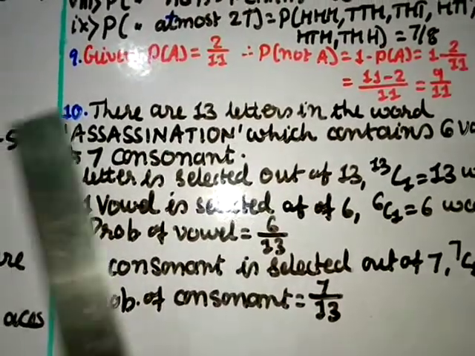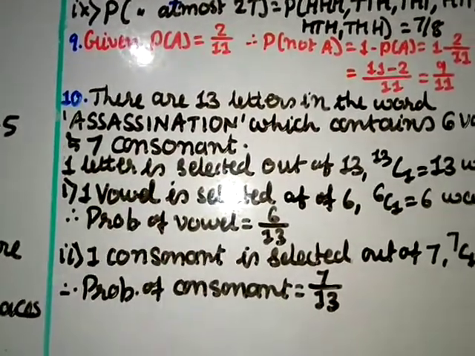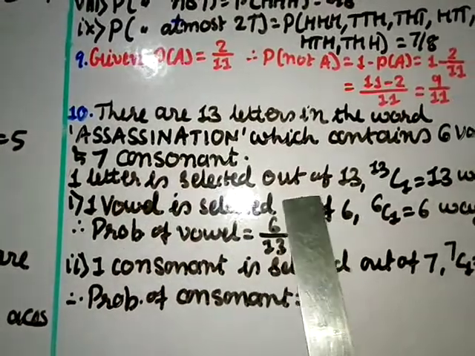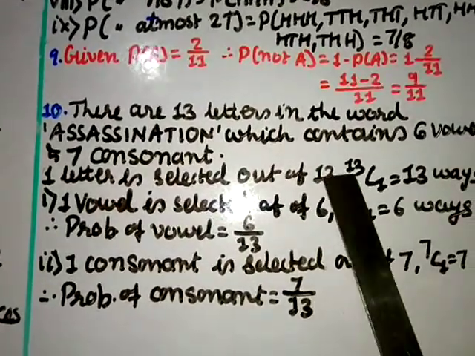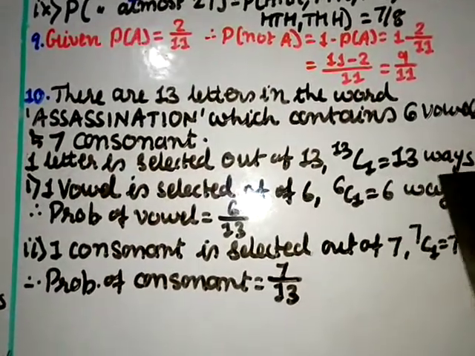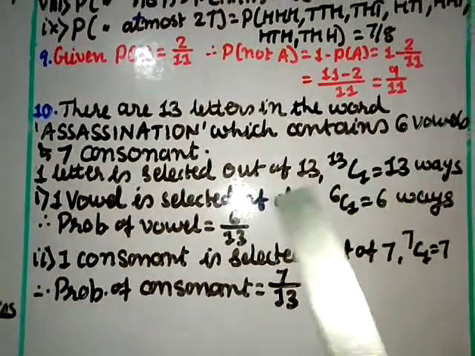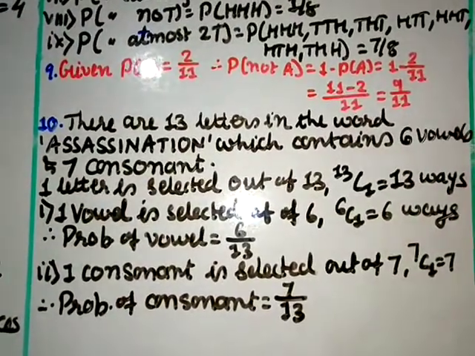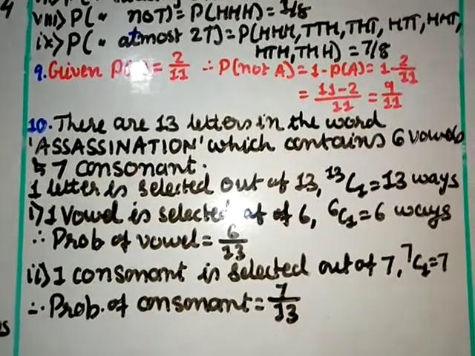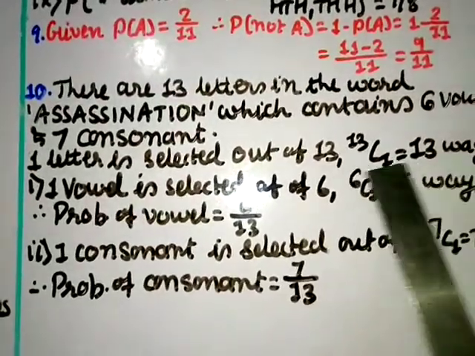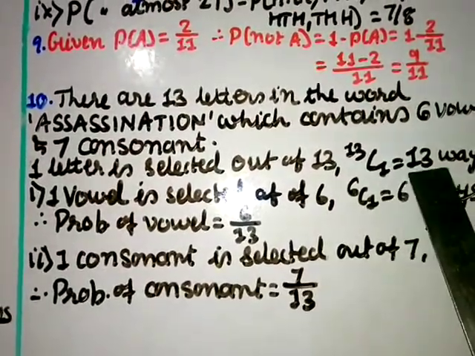So there are 6 vowels and 7 consonants. Now one letter is selected out of 13. That means it is selected by 13C1, that is equal to 13 ways. This nCr formula I gave you last time: n factorial divided by r factorial into n minus r factorial. Or we can just write that you can select in 13 ways.